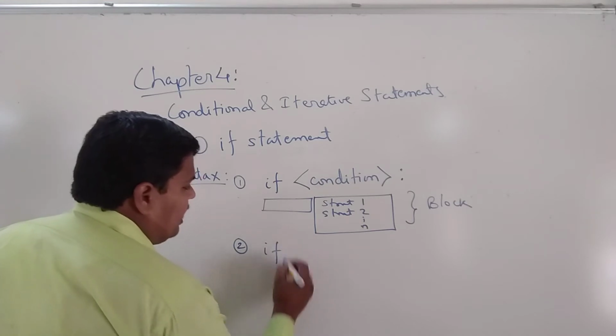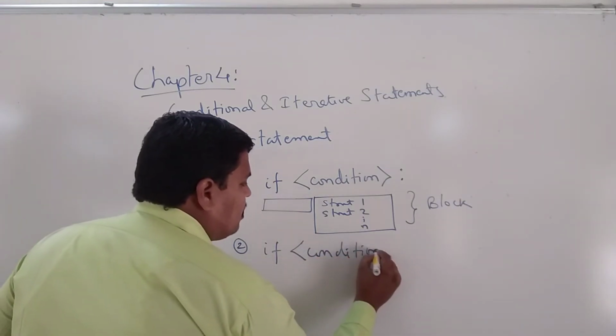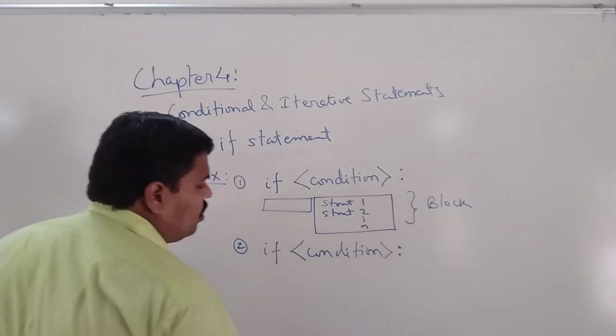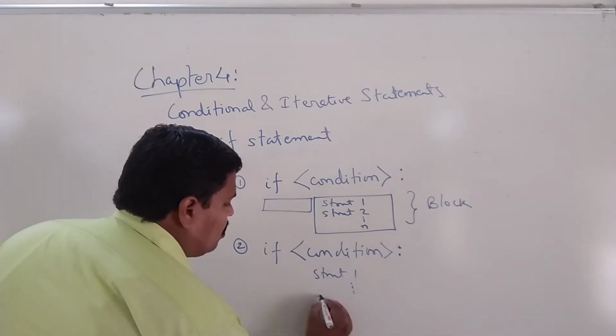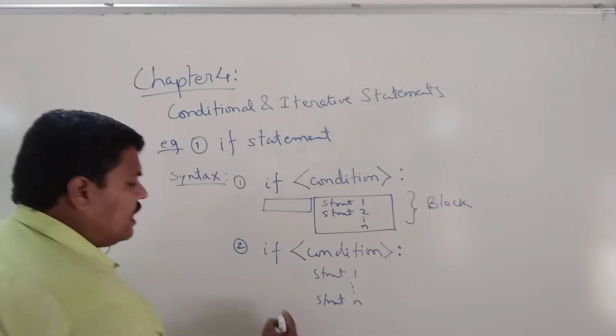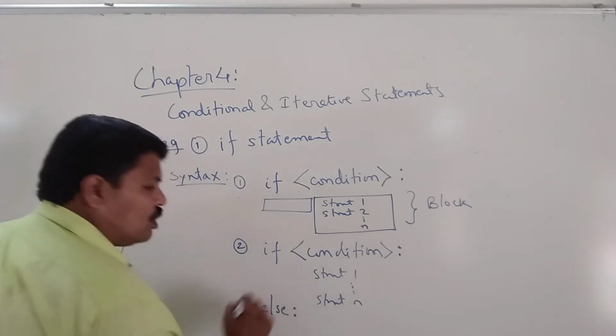So, very similar to the first case: if, then a condition. Do not forget the colon. Then of course there are some statements, statement 1 up to statement n. Then it is followed by else. Now else is also a block.